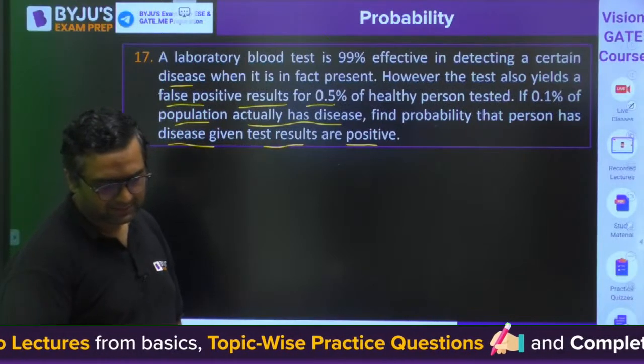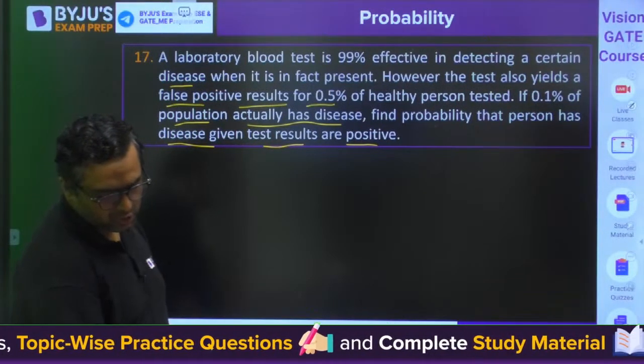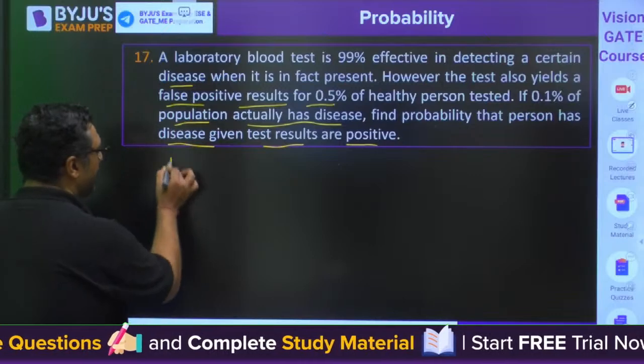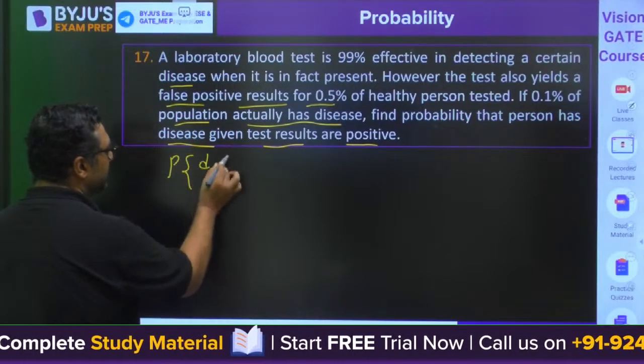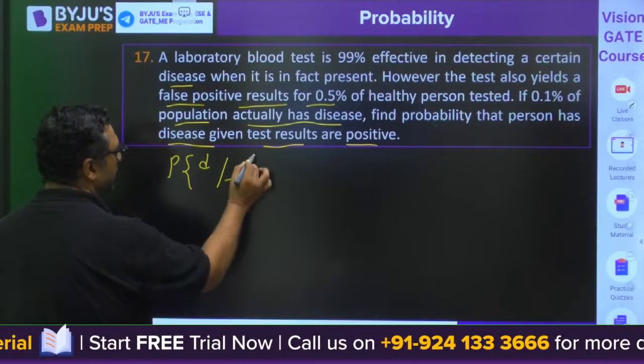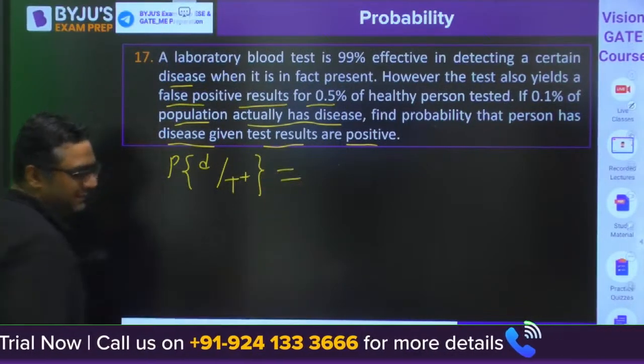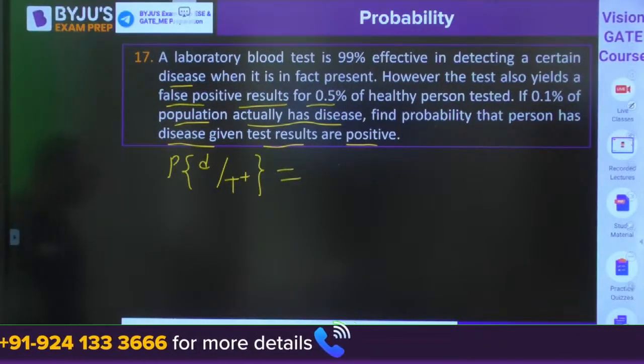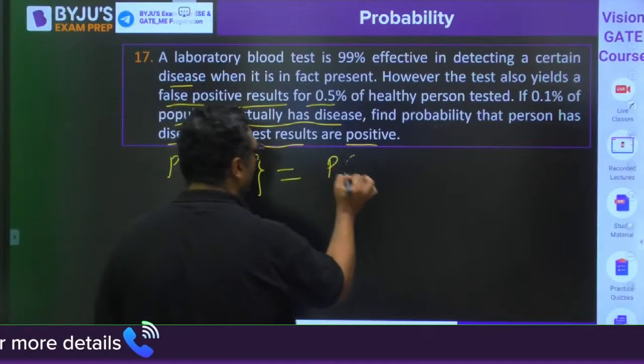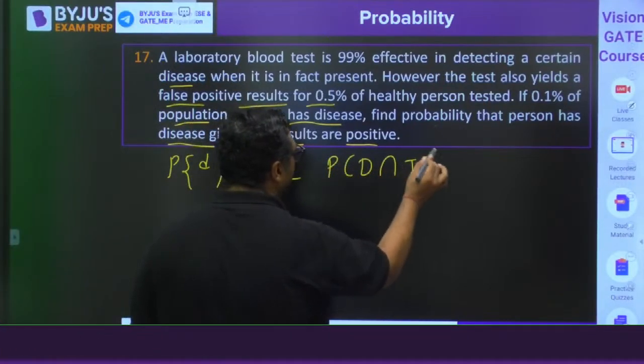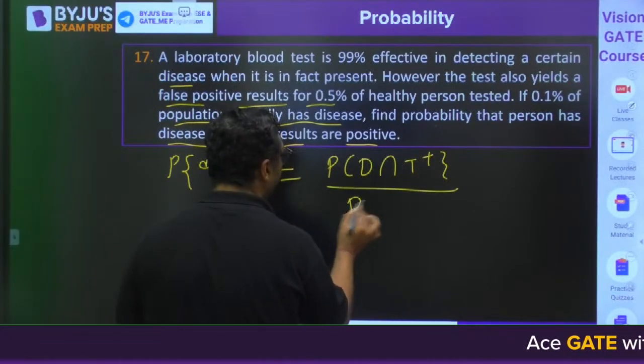Solve it guys. This is the second last question for today. So we need to find out the probability of disease and test result positive. Once again the Bayes theorem. So you would be saying probability of D and T positive divided by probability of D.